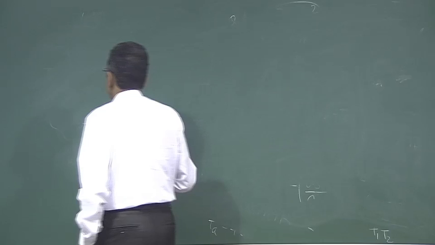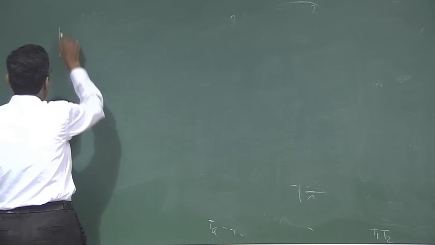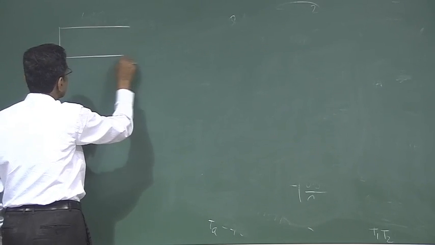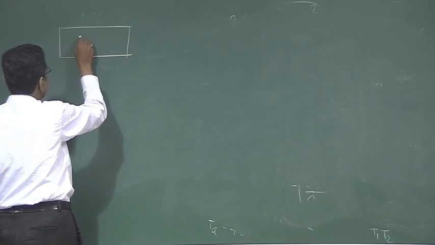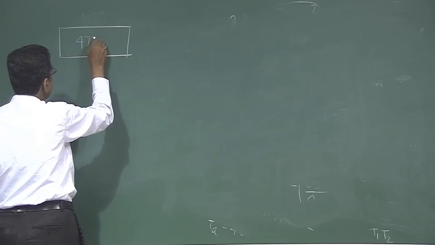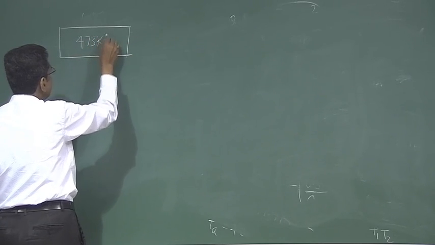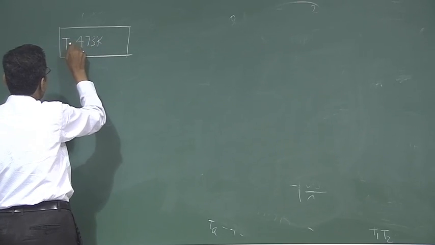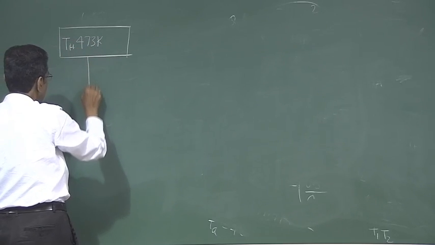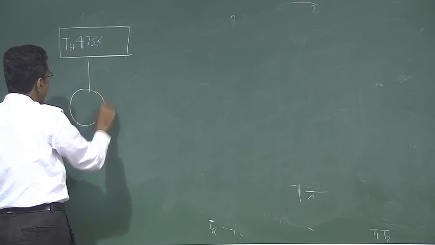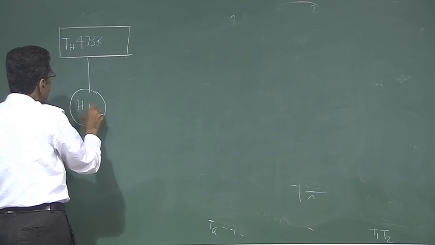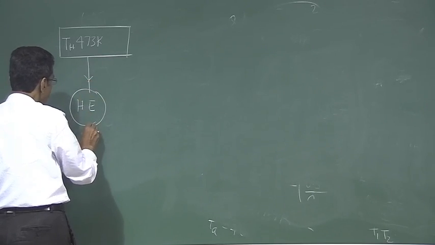Now this is like this. We have the ambient, and we have a hot source at 200 degrees Celsius, that means 473 K. This is TH, the hot source. Then we operate a heat engine with the ambient.